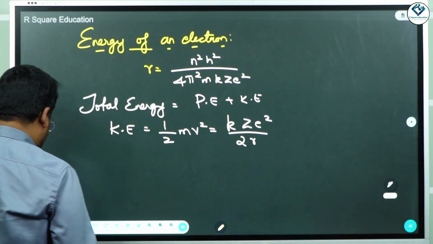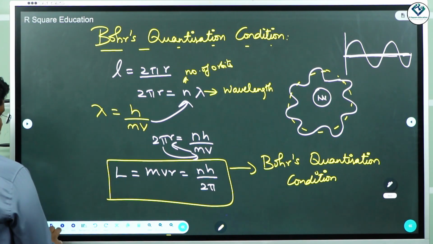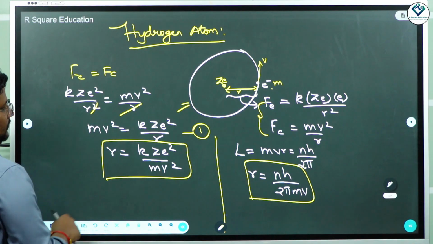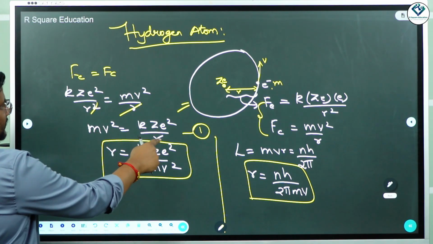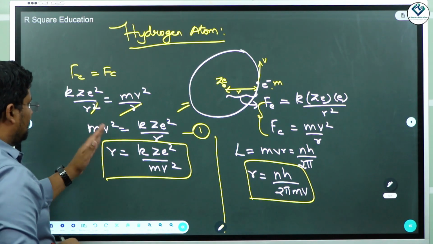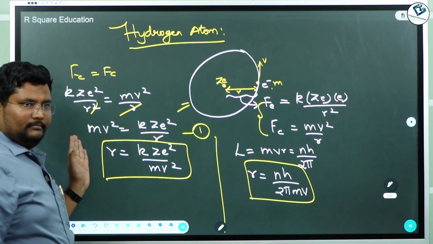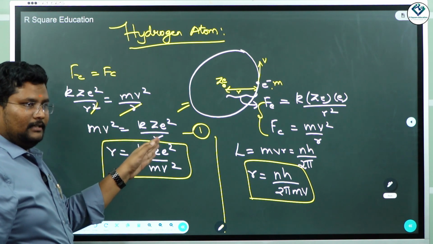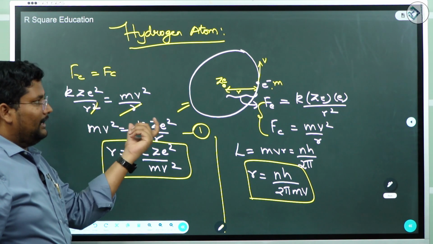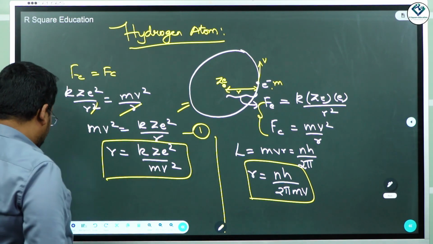So which equation is that? Here it is, look. If this mv square goes to the other side, you get mv square equal to kZe square by r, right? Yes, so if you multiply this by 1 by 2, you'll get that. So half mv square will be equal to kZe square by 2r. That is nothing but the kinetic energy of an electron.